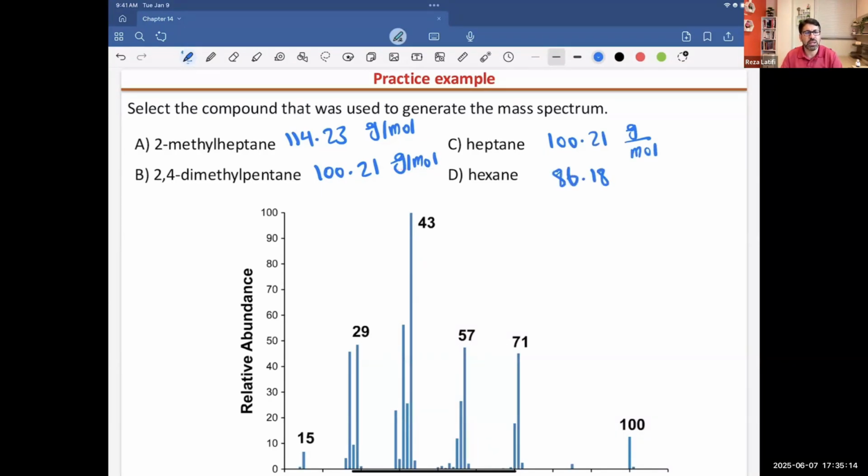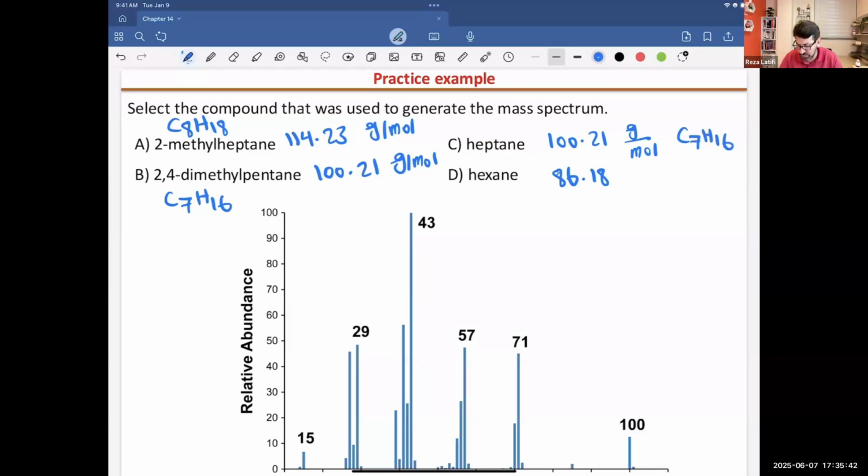86.18. Now the top molecule has 8 carbons, so it will be C8H18. This one has 7 carbons, so it will be C7H16. And heptane will be C7H16.